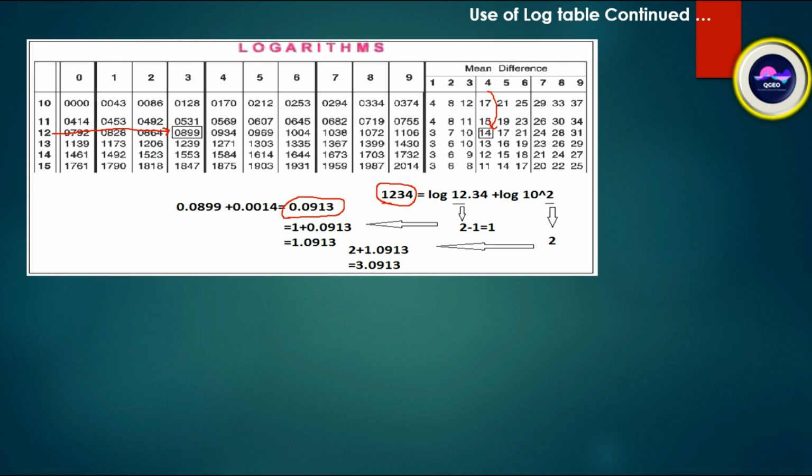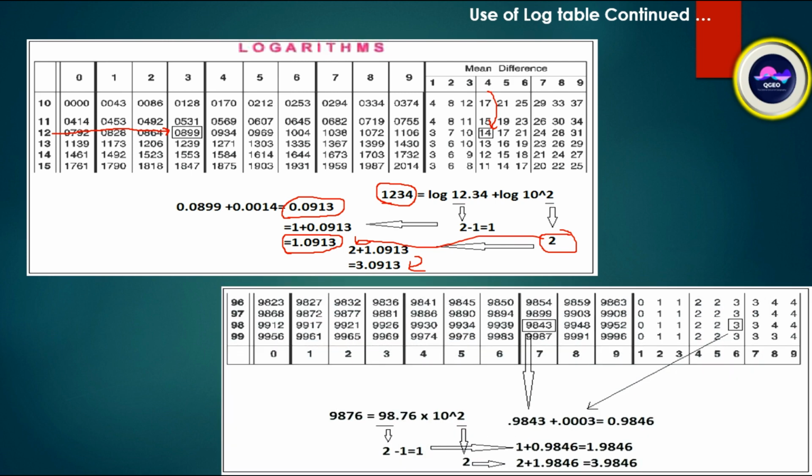Then as it is 2 digits, it will be 1 plus 0.0913, that will be 1.0913. Here we get 2, so 2 plus 1.0913 will be 3.0913. In this way we can use the log table.